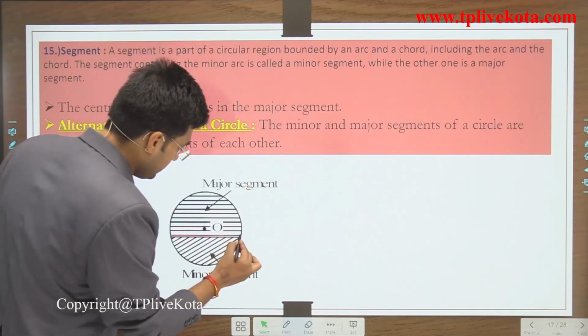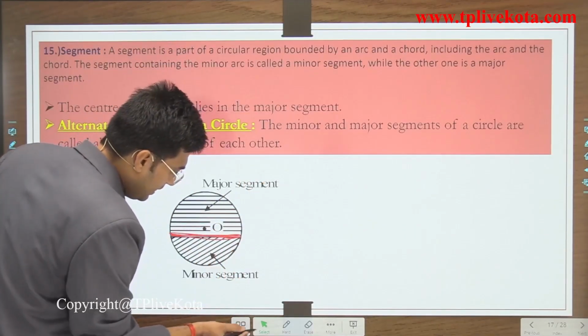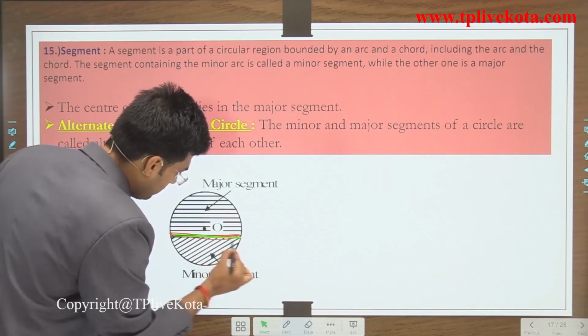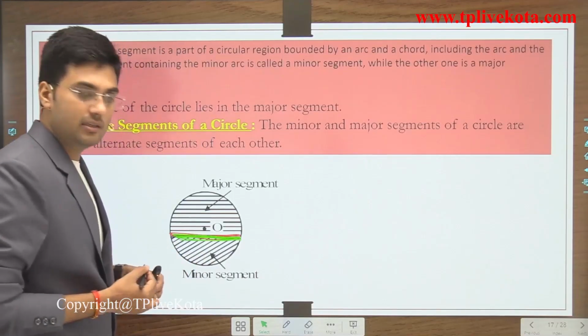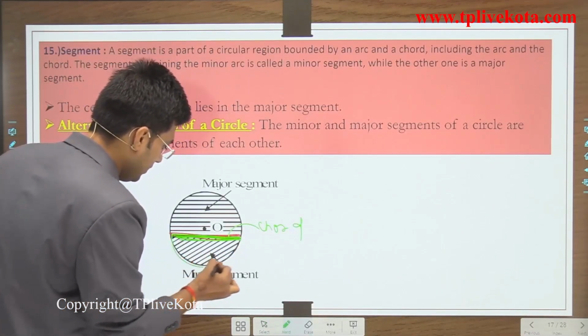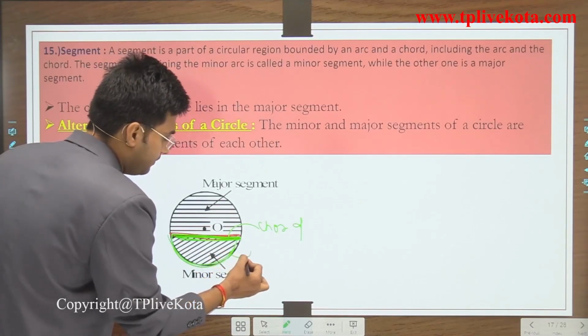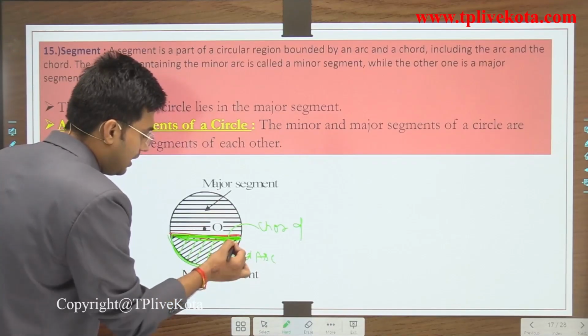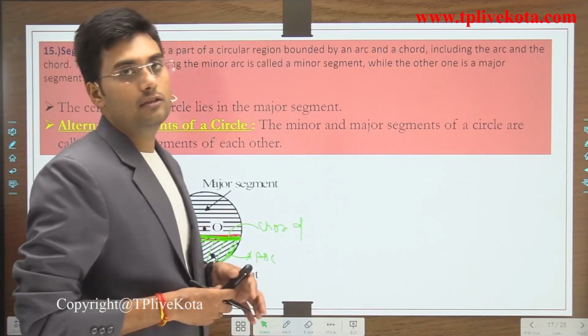Here this is a chord. Here in this diagram we have, this is the chord. Okay, this is the chord, and this is what? This is the arc. So the region bounded by this chord and arc is known as a segment.